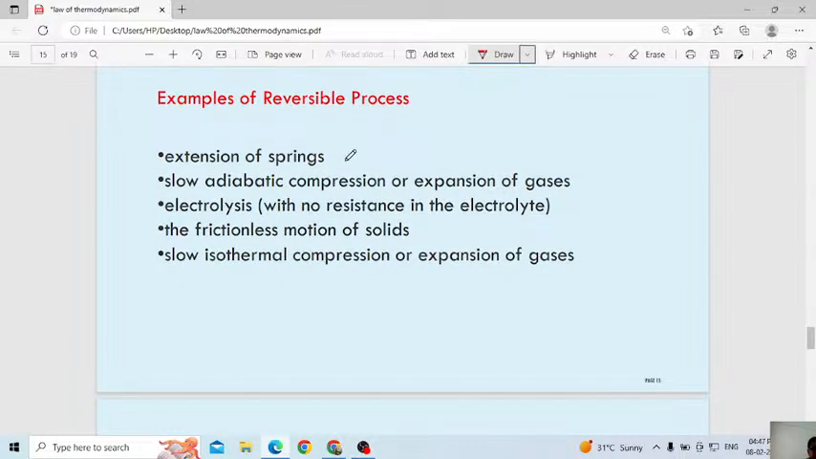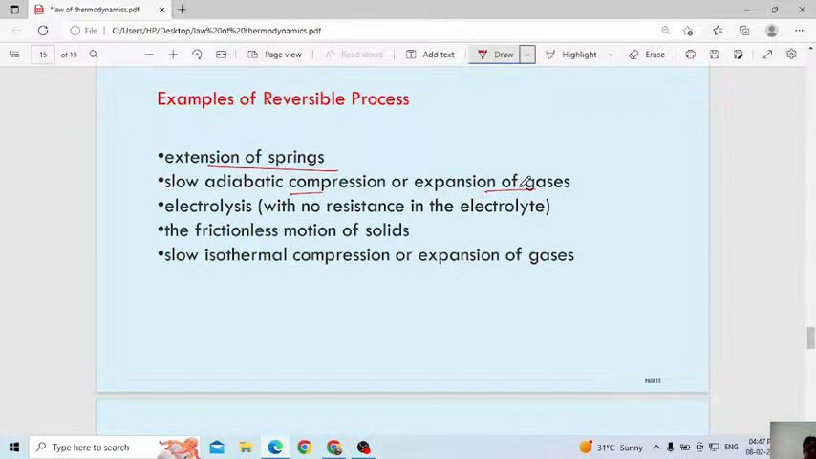Extension of a spring. If you extend the spring, when you leave the spring, what will happen? It will come to its original place or original size. That is also the best example of a reversible process. Then the next one, slow adiabatic compression and expansion. I showed the piston diagram now. Compression and expansion of gases is also an example of a reversible process.